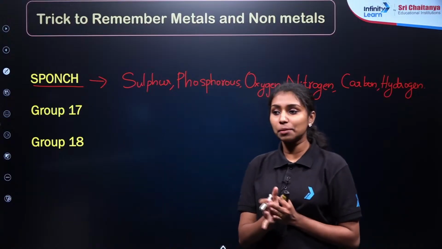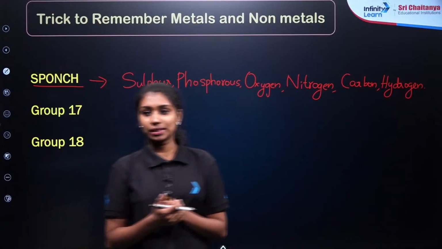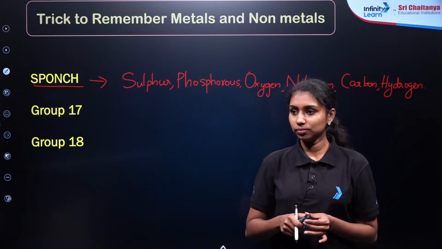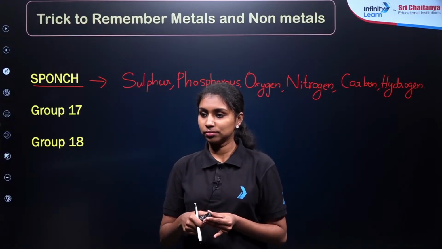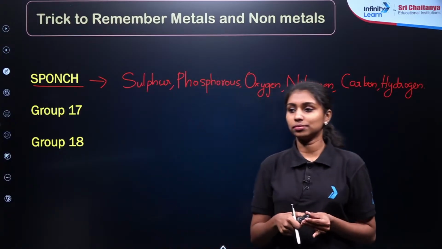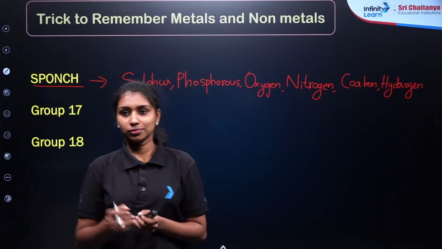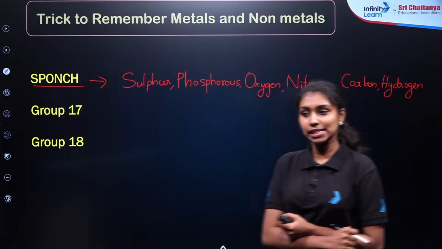What are the group 17 elements? Halogens, right? Please give me the names of the group 17 elements, halogens.